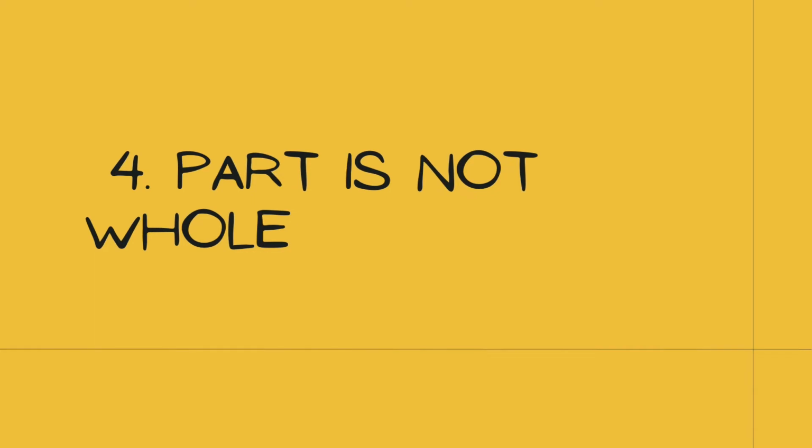The next flaw is part is not the whole. An aircraft maintenance engineer says this: you can be confident that our security system will be working perfectly because I've checked each part of the system and each works very well. According to logic, the character of the parts need not reflect on the whole. So even if the parts are engineered or work very well, errors can creep in when tying the parts to make the whole. So always remember, the parts' character need not be shared by the whole.